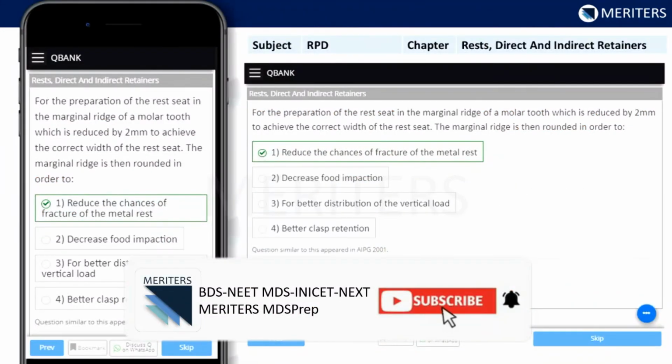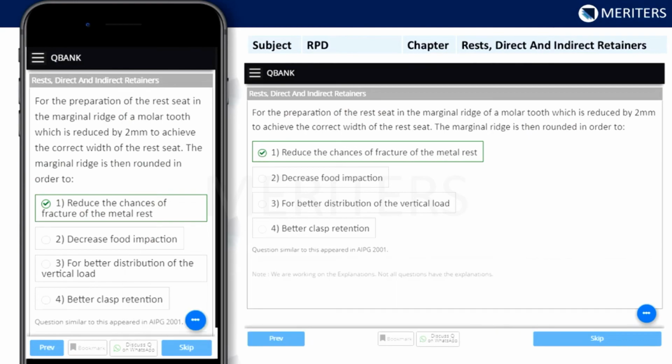There is a similar kind of question which is there in our question bank, and the explanation is given in bytes under the topic of rest, direct retainers, and indirect retainers. So here the question that was asked is how much should be the preparation for this area where the marginal ridge is going to be. So the marginal ridge area needs to be around 2 millimeters prepared to incorporate the strength for the metal in that area, and so that it does not fracture. Otherwise, the chances of fracture of this rest is high. So you can read this topic in the bytes and you can solve similar questions in the question bank.